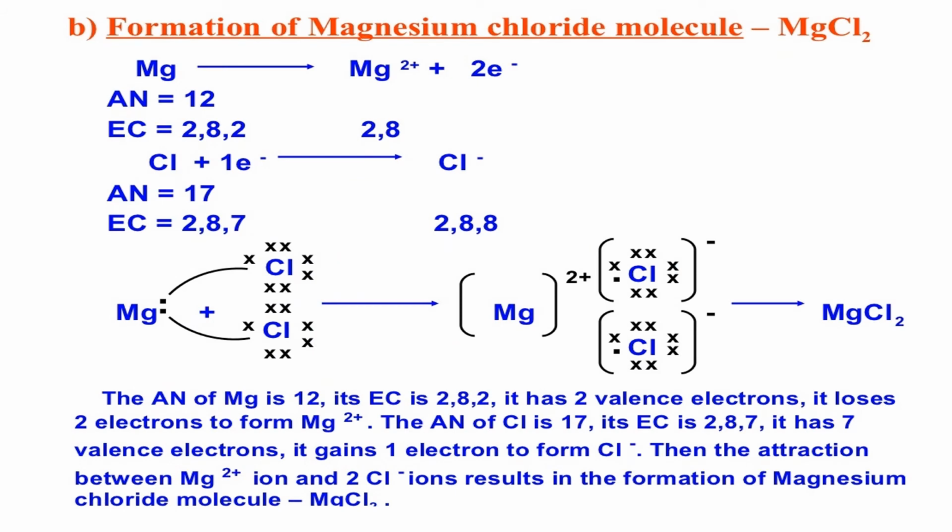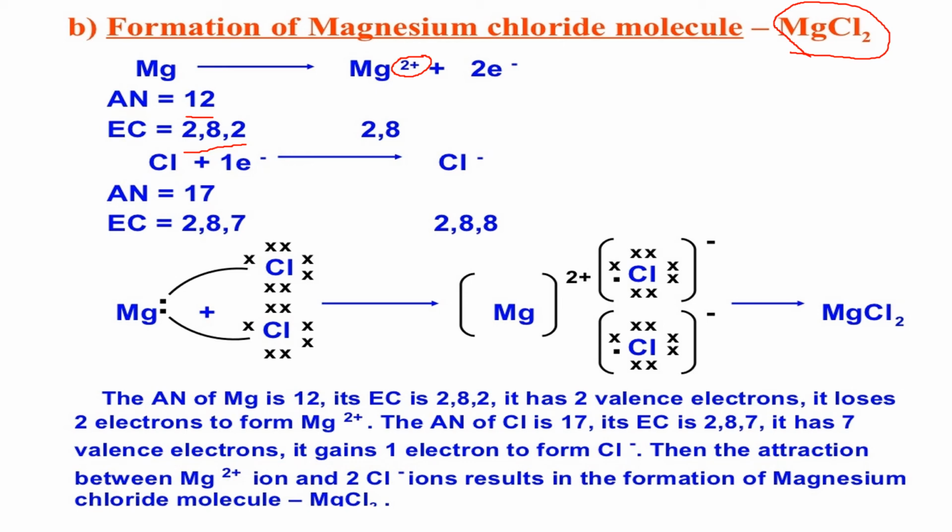So here we are going to see one more example, the formation of magnesium chloride, MgCl2. So Mg, you know the atomic number is 12. So how will you write the electronic configuration? 2, 8, 2. So here magnesium will lose its 2 electrons. So it loses 2 electrons and becomes Mg2+. And chlorine, each chlorine is accepting 1 electron, so it becomes Cl minus.